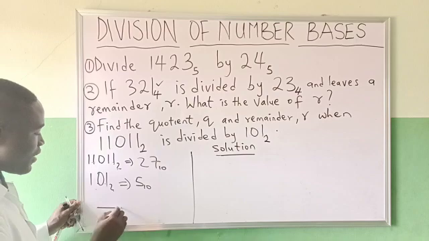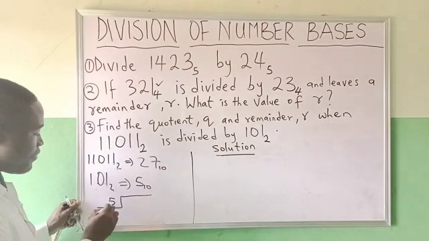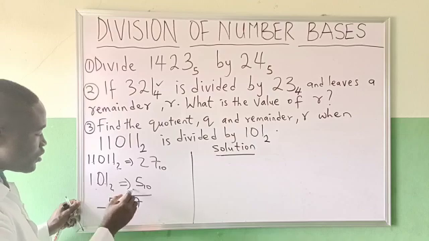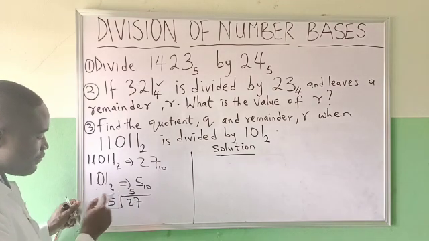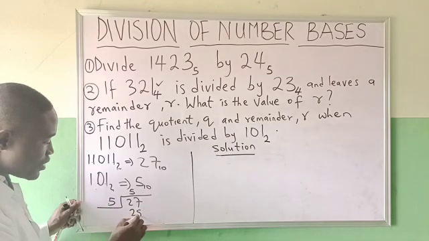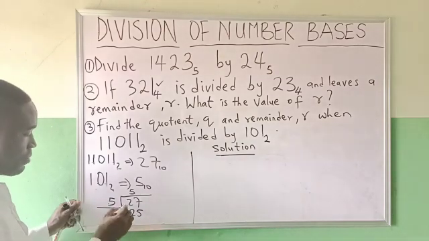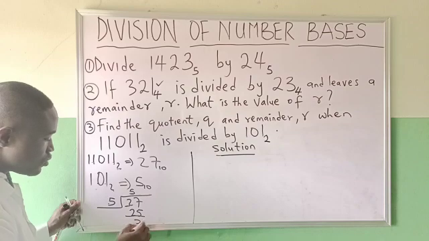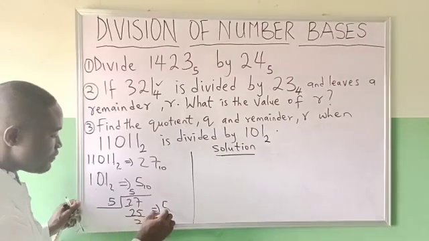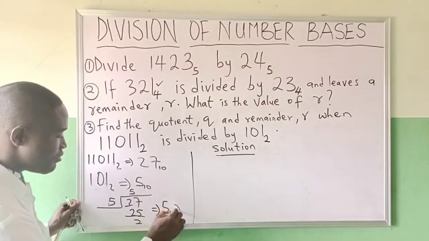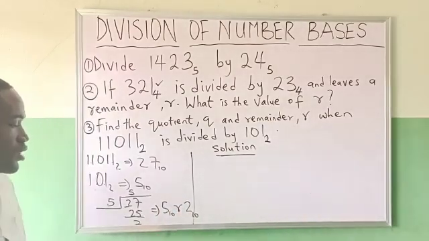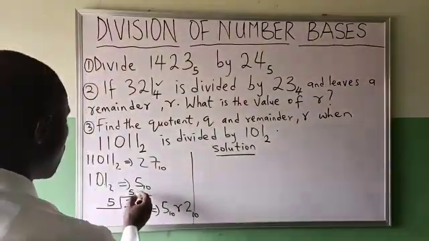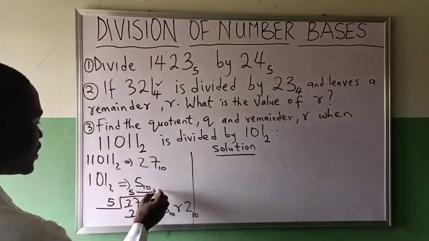I will now divide accordingly. 5 and what? 27. 5 divides 27, it will give me 5, remainder what? 2. Because 5 times 5 is 25, so that we can see the remainder, minus it will give you 2. That means it will give me 5 in base 10, remainder 2 in base what? 10.